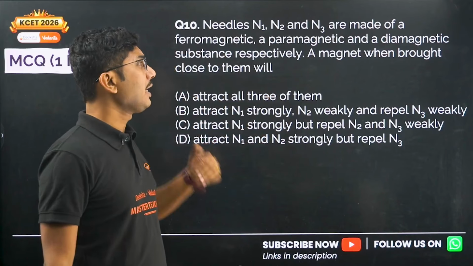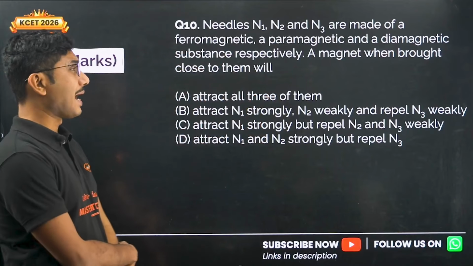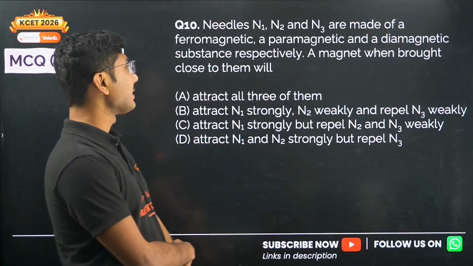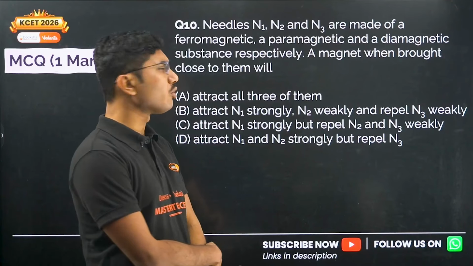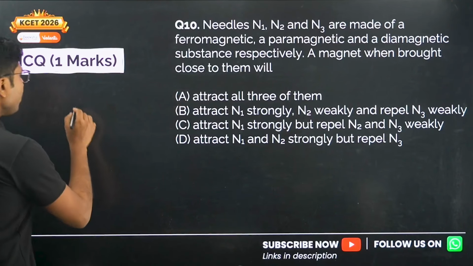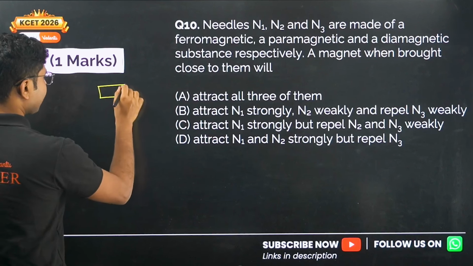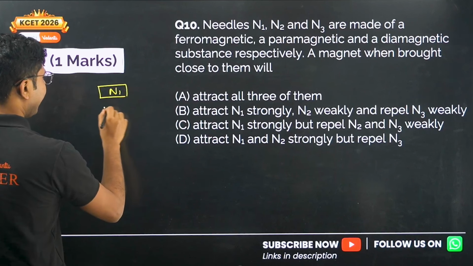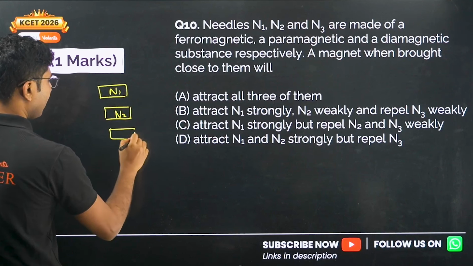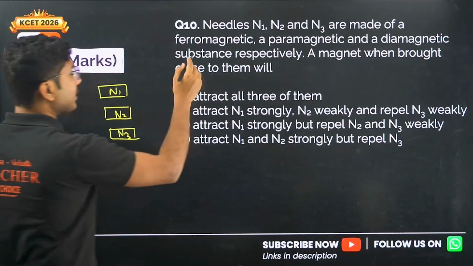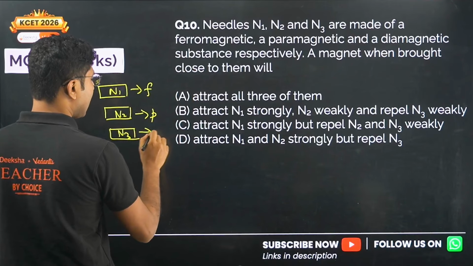Needles N1, N2 and N3 are made of a ferromagnetic, a paramagnetic and a diamagnetic substance respectively. A magnet when brought close to them will... So we have needles N1, N2 and N3. The first one is ferro, the second one is para, the third one is dia.